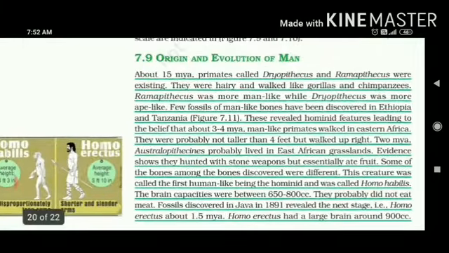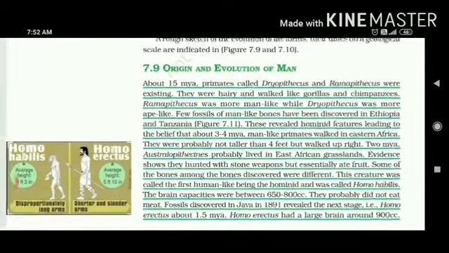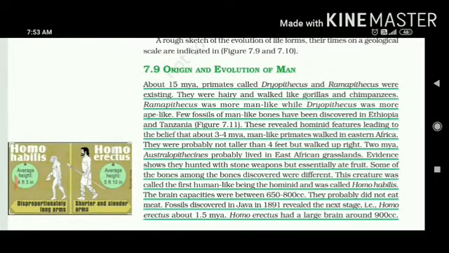Now let's talk about the last topic of this chapter, an even interesting one, origin and evolution of man. About 15 million years ago, primates, Dryopithecus and Ramapithecus, were existing.